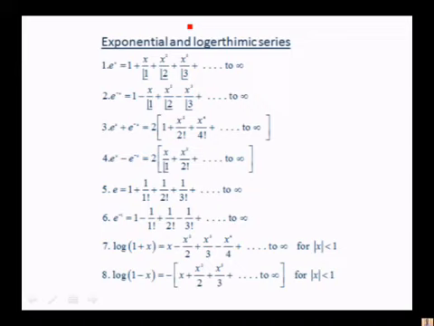So let us go to the exponential and logarithmic series. ಈ ಎಕ್ಸ್ಪೋನೆನ್ಷಿಯಲ್ ಸೀರೀಸ್ನಲ್ಲಿ e to the power of x ಗೆ ಫಾರ್ಮುಲಾ ಜ್ಞಾಪಕ ಇಟ್ಕೊಬೇಕು, ತುಂಬಾ ಕಡೆ ಉಪಯೋಗಕ್ಕೆ ಬರುತ್ತೆ ನಿಮಗೆ. e to the power of x is 1 plus x over factorial 1, x square over factorial 2, etc. ಅದೇ ತರ e to the power of minus x ಇದ್ರೆ 1 minus x over factorial 1, x square over factorial 2, etc. to infinity. e to the power of x plus e to the power of minus x ಇದ್ರೆ 2 into this one, add these two, you get 2 into this one. e to the power of x minus e to the power of minus x ಇದ್ರೆ ಇದು ಬರುತ್ತೆ. ಸೊ x is equal to 1 ಹಾಕ್ಬಿಟ್ರೆ e is equal to 1 plus 1 over factorial 1, 1 over factorial 2, 1 over factorial 3, etc. ಬರುತ್ತೆ. e to the power of minus 1, x equals minus 1 ಹಾಕಿದ್ರೆ ಈ ಫಾರ್ಮುಲಾ ಬರುತ್ತೆ.